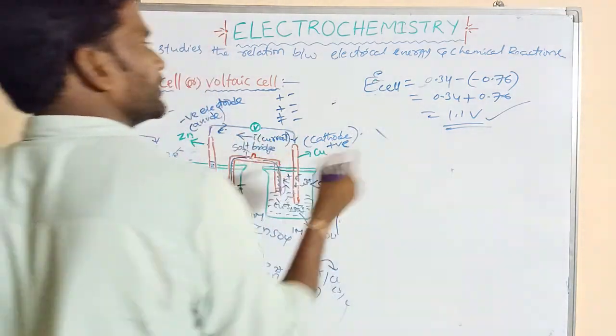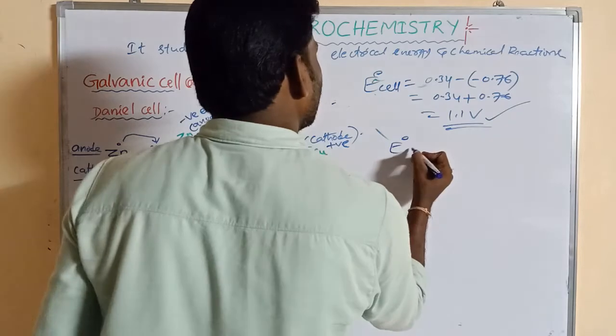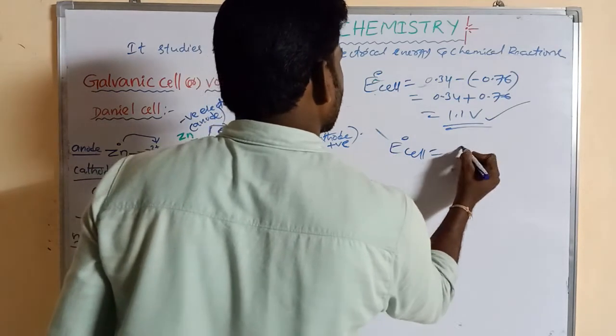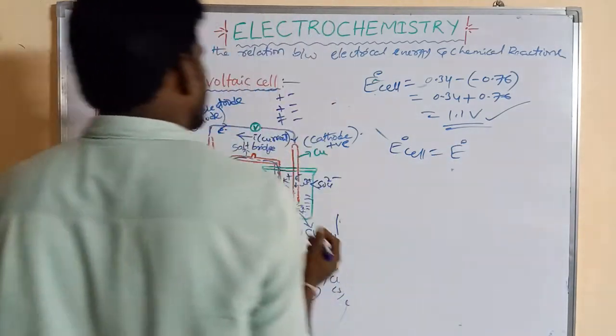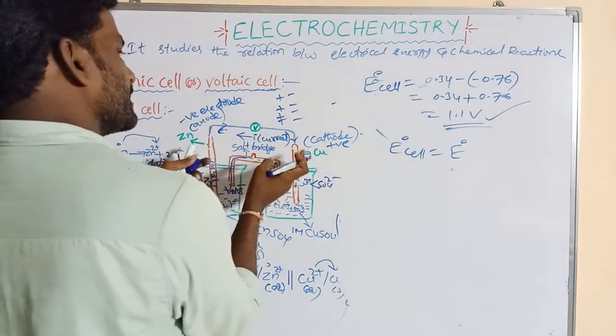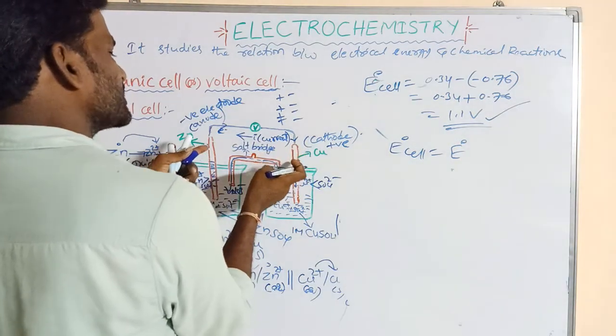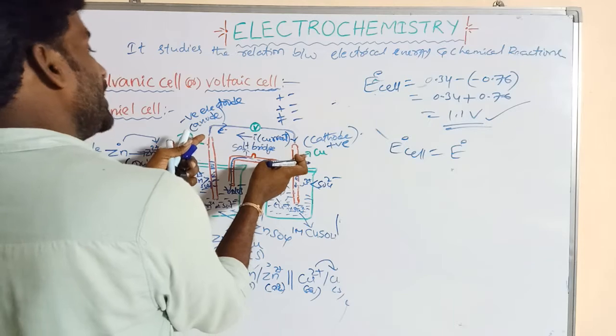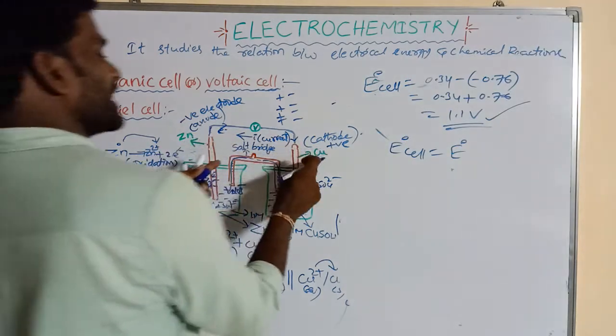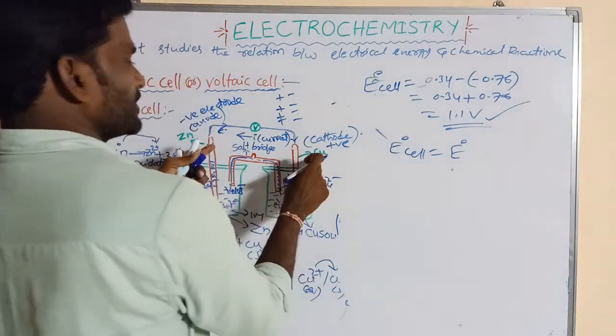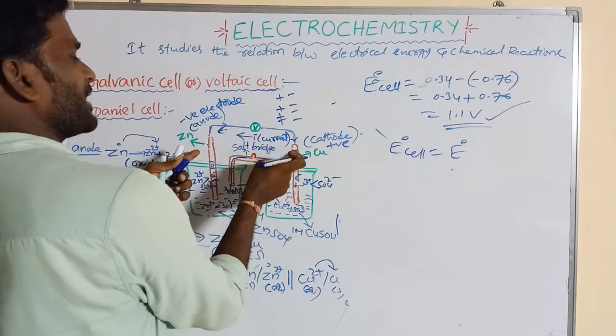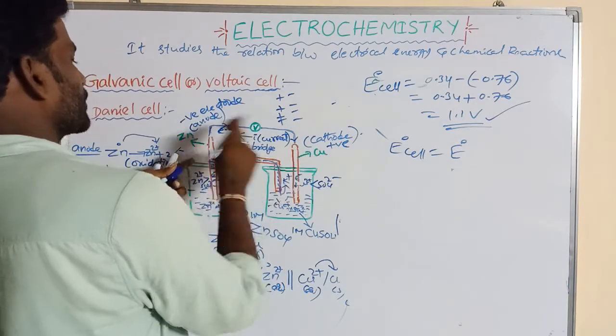Now here we can write E naught cell is equal to E naught of the right electrode minus E naught of the left electrode. The current always flows from high potential to low potential. What is the high voltage? Copper. The current flows from copper to zinc.